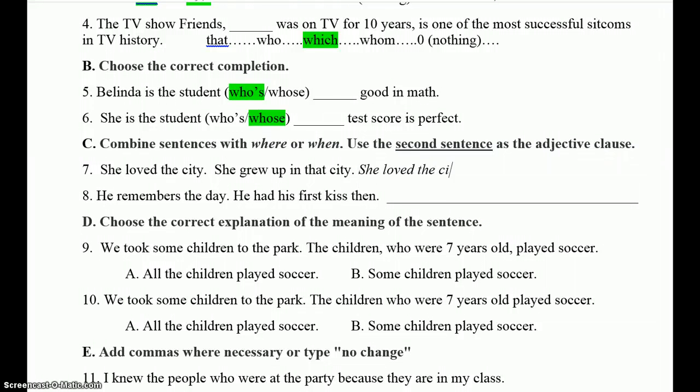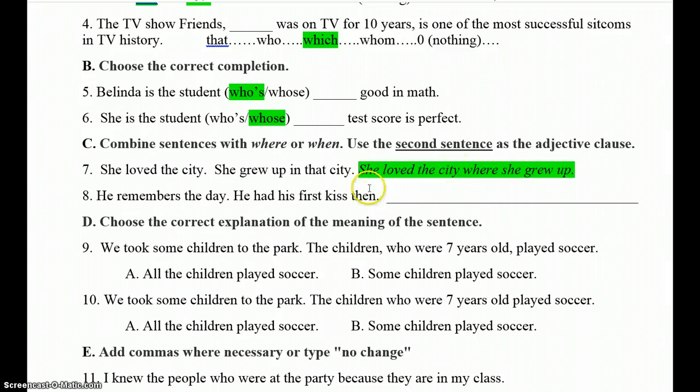She loved the city. City is a place, so we'll go where? Where she grew up. And that's it. You want to stop right there. Now, because we're using where as our marker, you don't have to worry about the preposition. And actually, you need to leave the preposition out. And then in that city, we already have the city there.